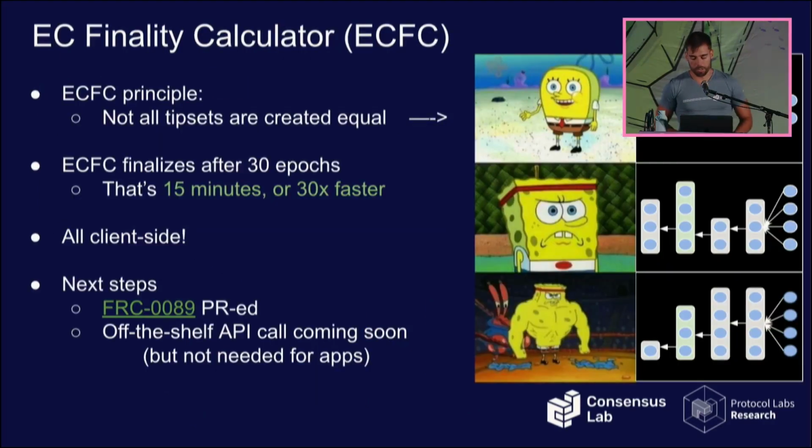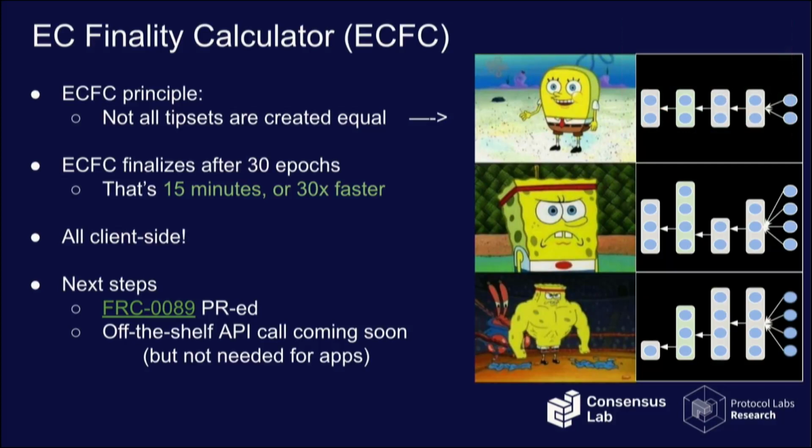Our first take on providing fast finality is what we call the EC finality calculator. EC stands for expected consensus, which is the main consensus at the longest chain. So it's basically the longest chain type of consensus at Filecoin. The principle is that not all tipsets are the same. In Filecoin, every epoch in expectation selects 5 proposers. And so in expectation, a tipset per epoch will have 5 blocks.